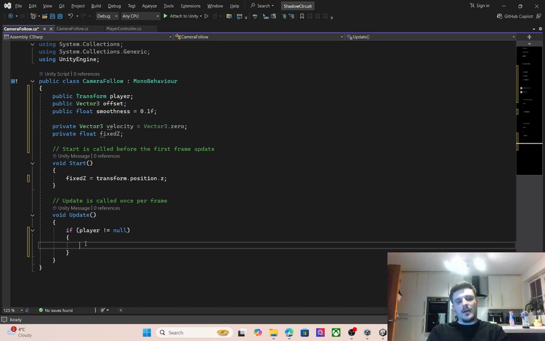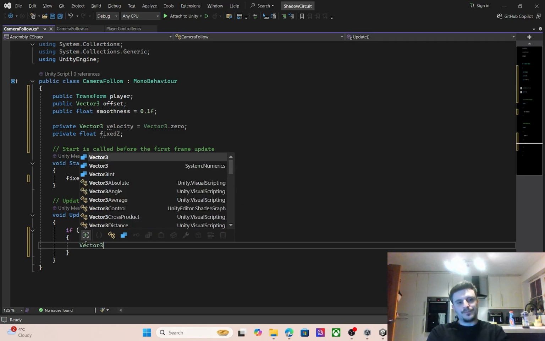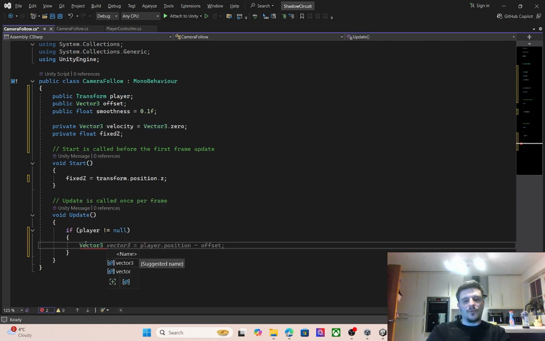So we can say Vector3 player position is equal to player.position, and then we can say plus the offset, semicolon.